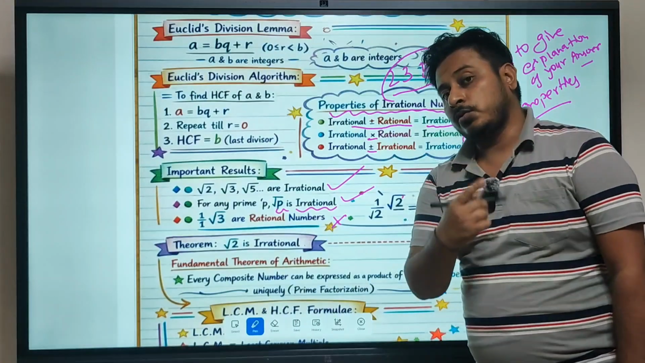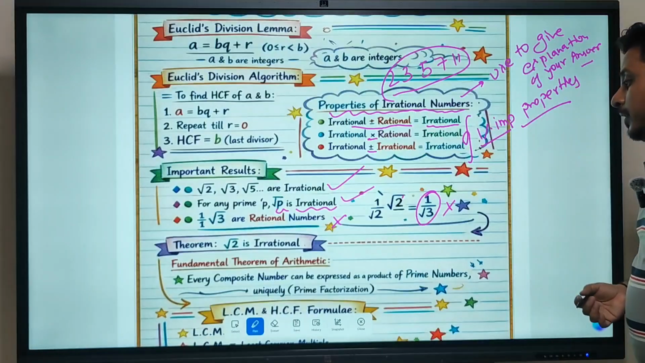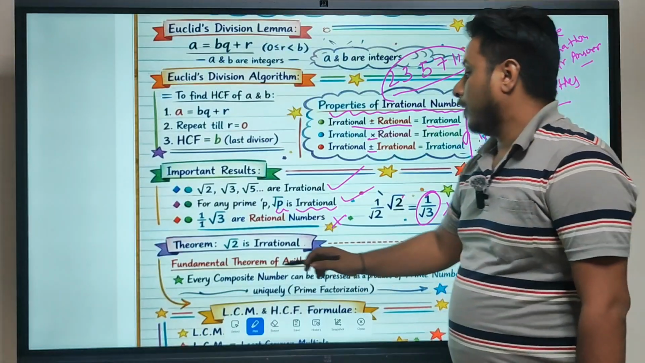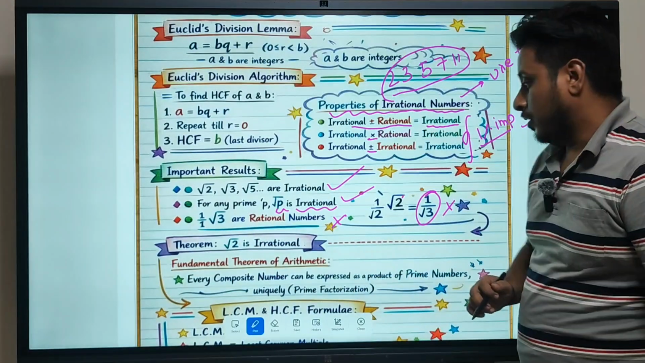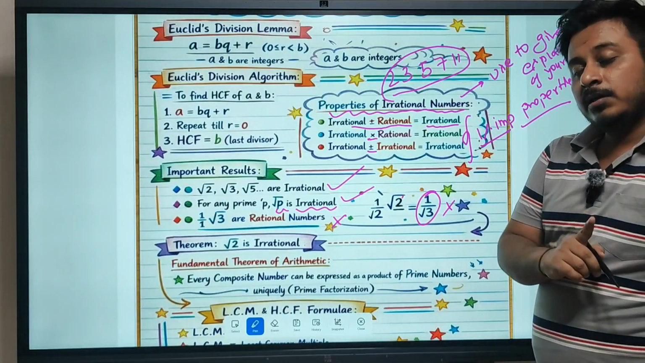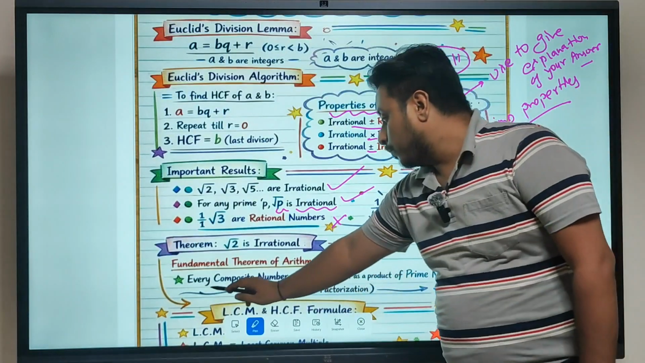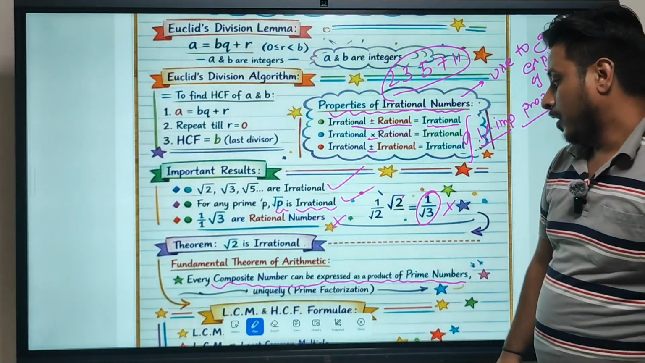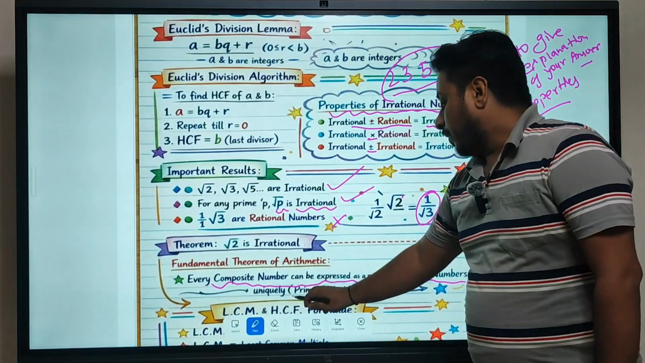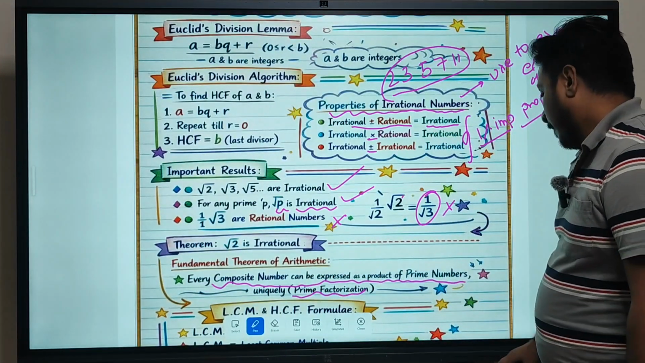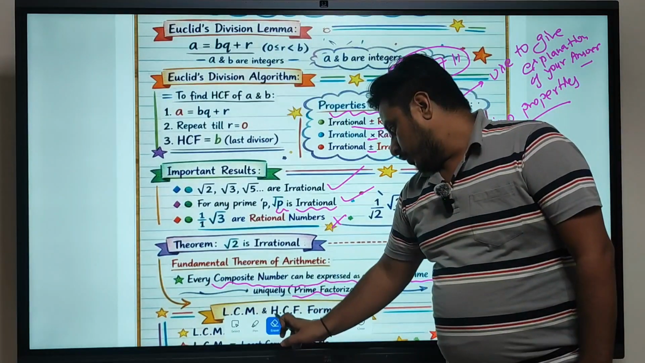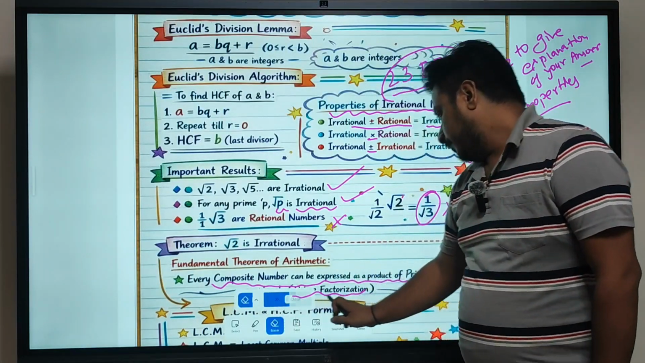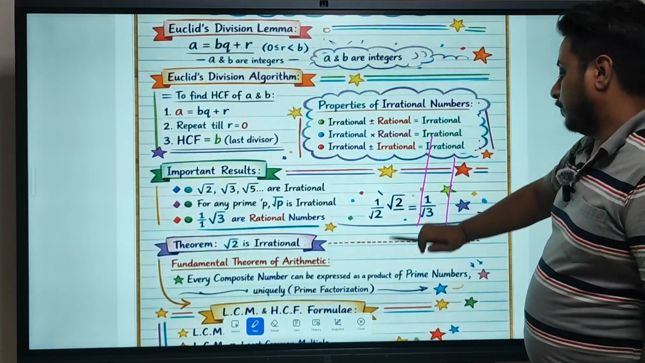Now there is another theorem in this particular chapter. That is, root 2 is an irrational number. So this is the fundamental theorem of arithmetic: every composite number can be expressed as a product of prime numbers. Or we can say prime factorization. Now I should erase everything and scroll above.